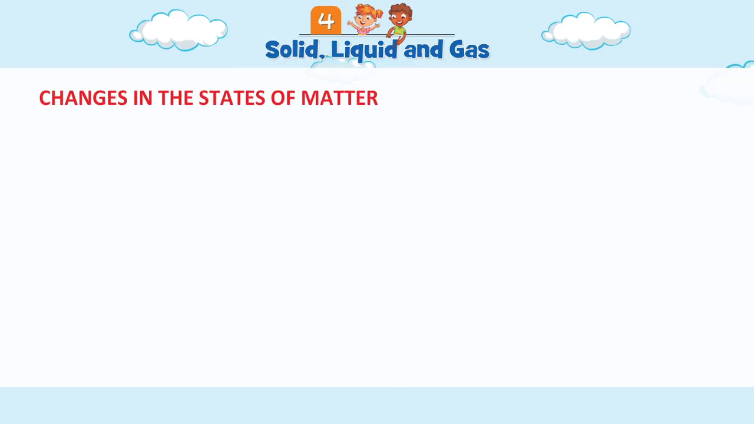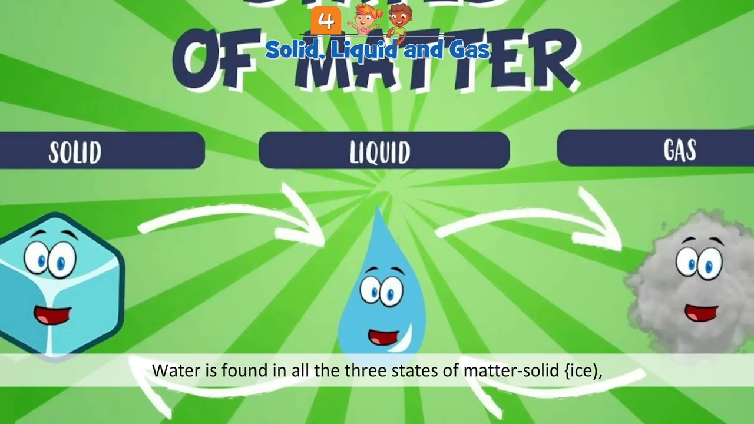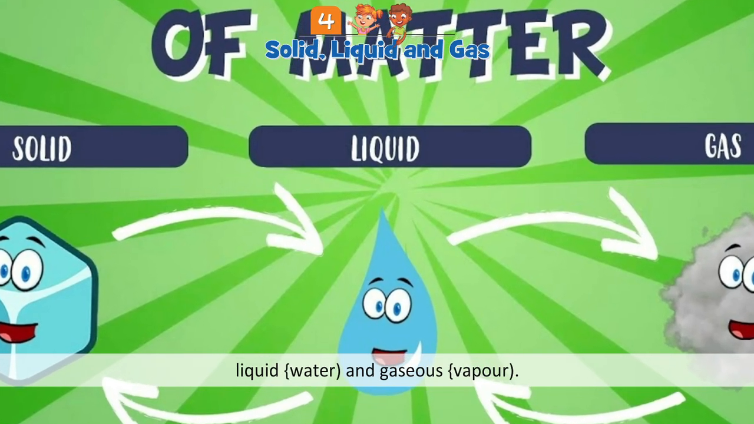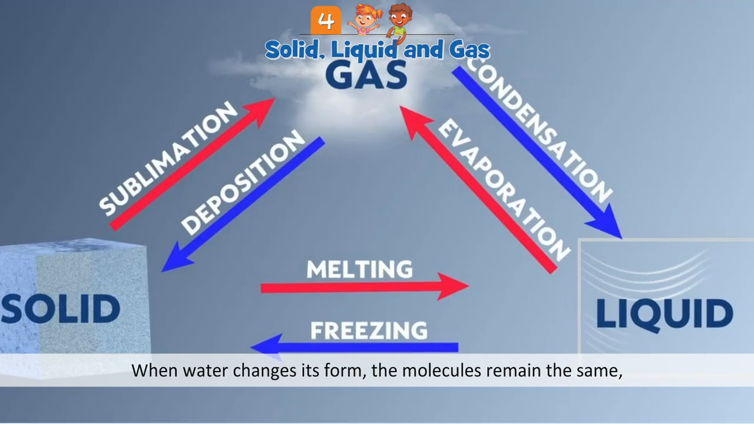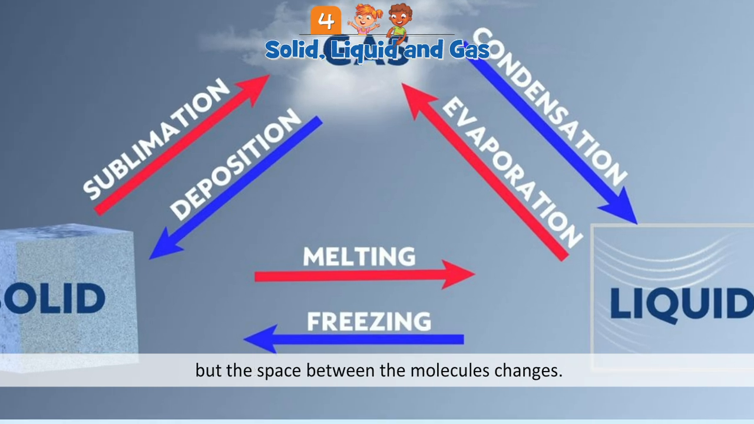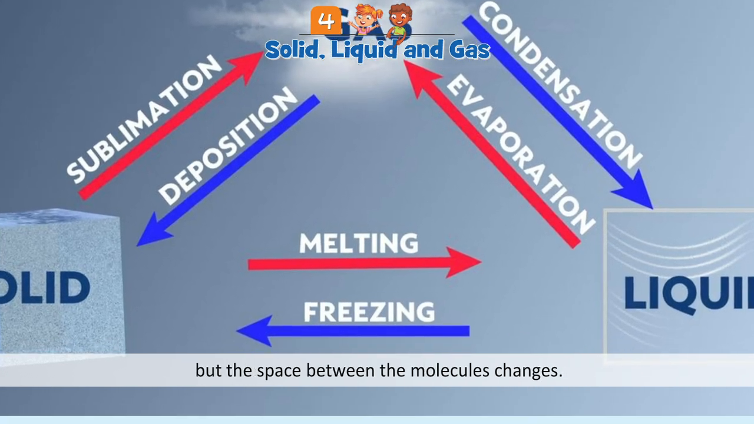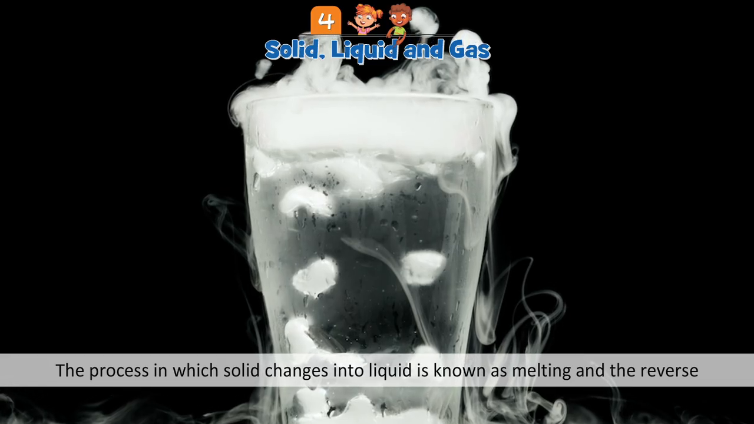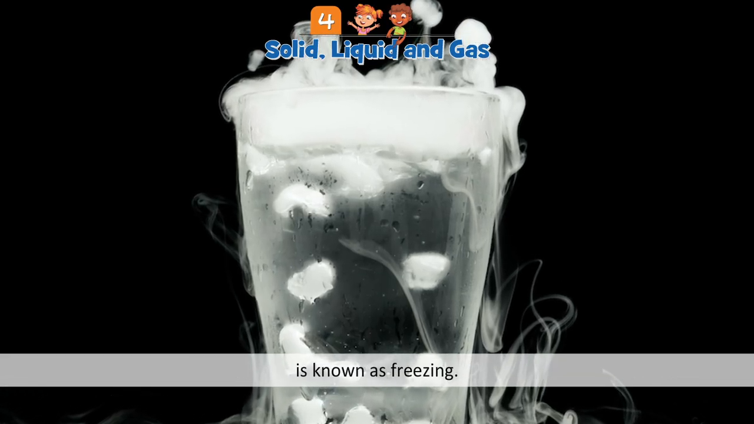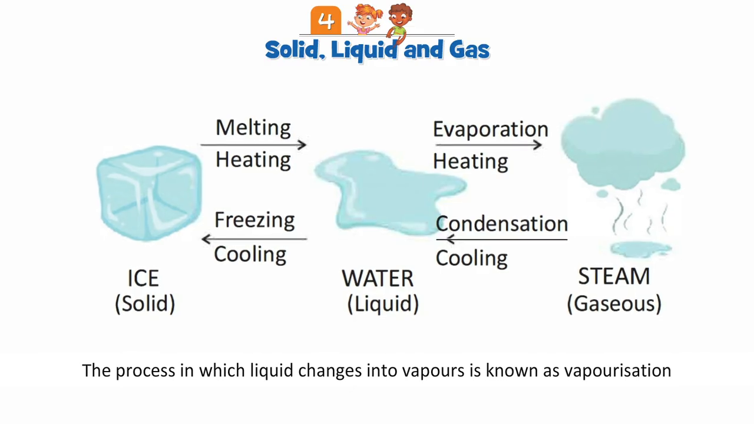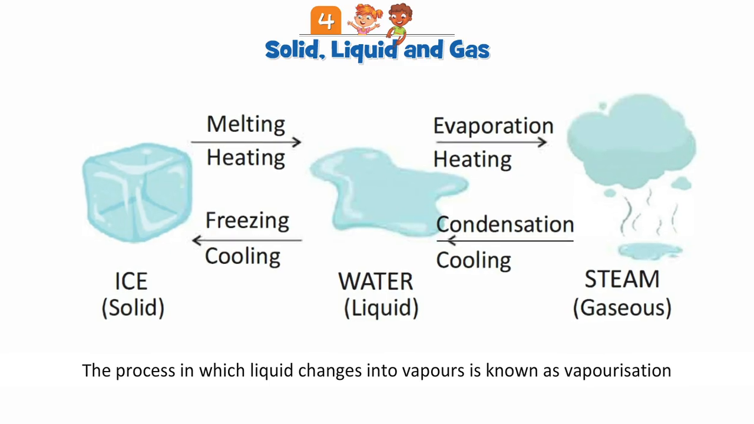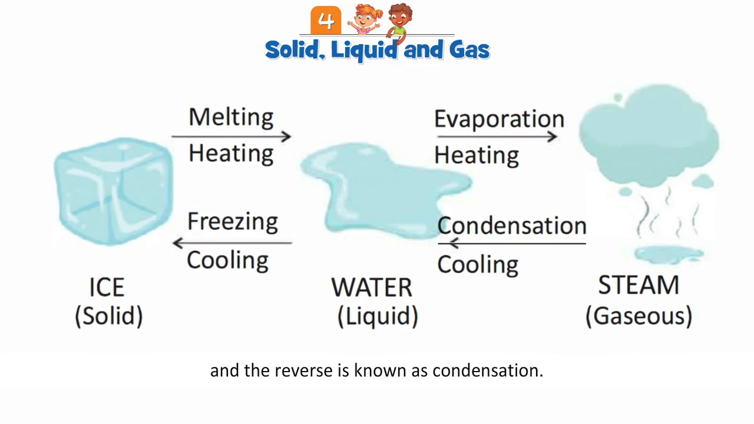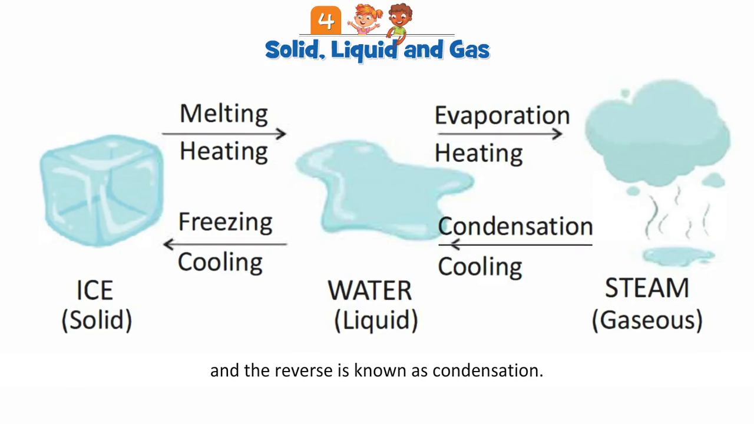Changes in the states of matter. Water is found in all the 3 states of matter: solid ice, liquid water, and gaseous vapor. When water changes its form, the molecules remain the same, but the space between the molecules changes. The process in which solid changes into liquid is known as melting, and the reverse is known as freezing. The process in which liquid changes into vapors is known as vaporization, and the reverse is known as condensation.